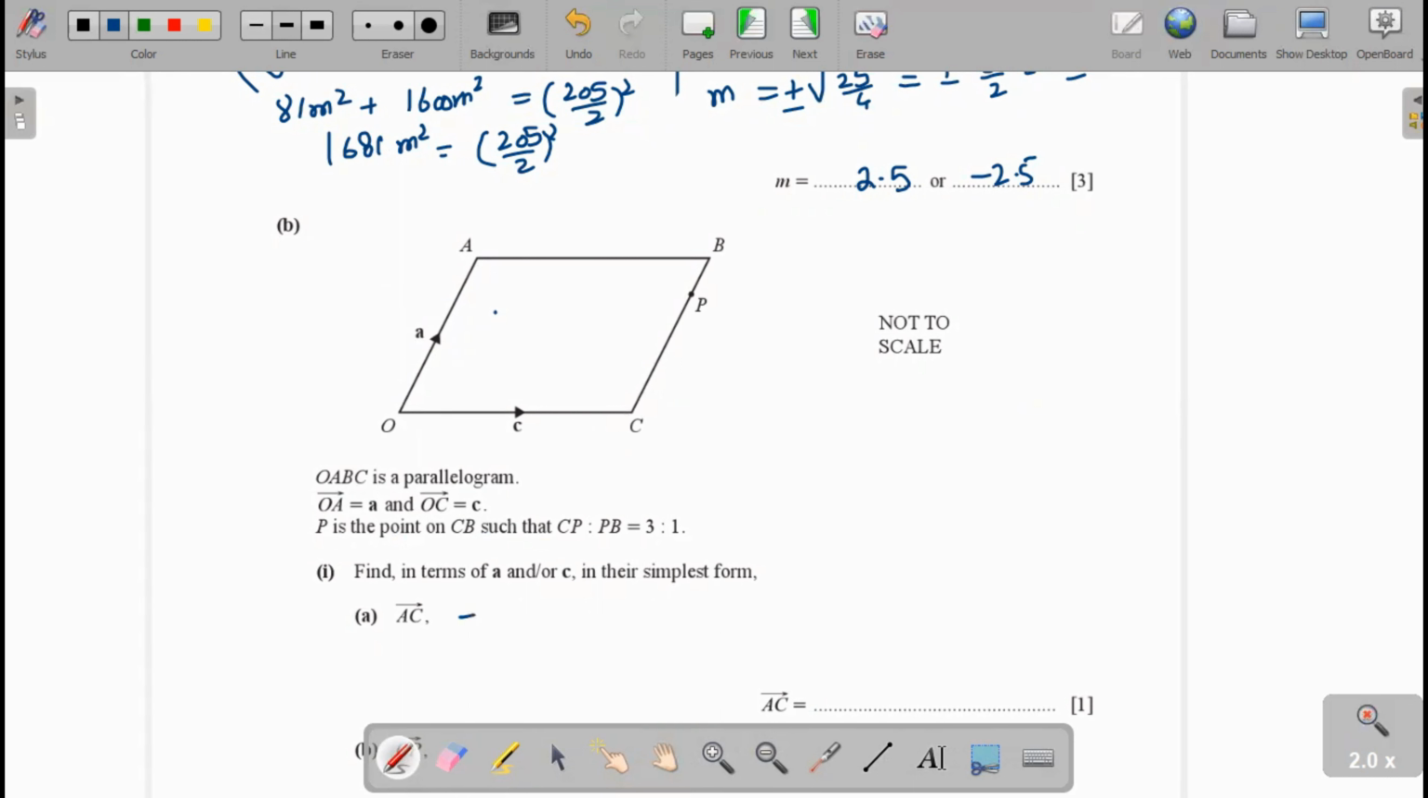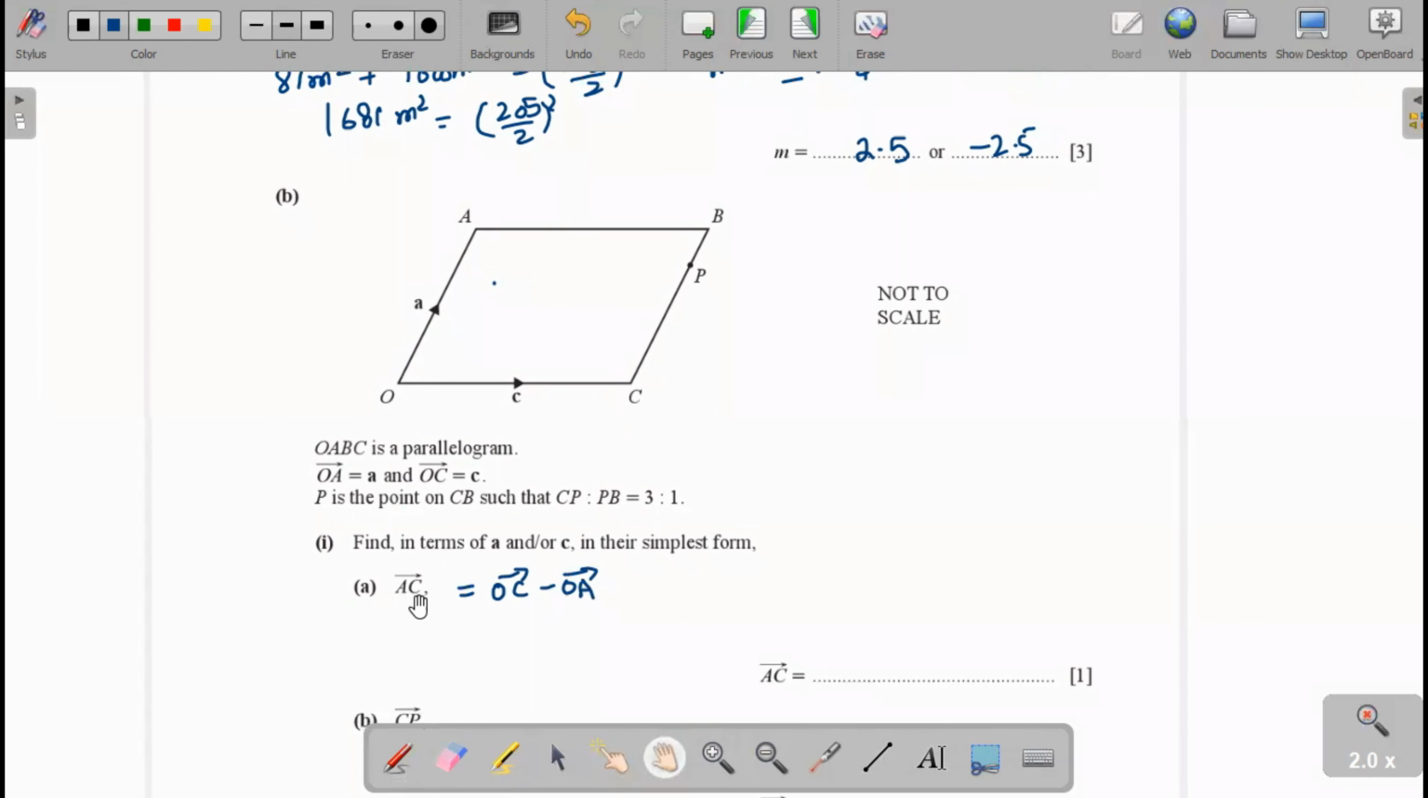Now you know the formula of AC is OC minus OA. You can write the vector AC as OC minus OA. Now here OC position vector is C and OA position vector is A. Therefore AC equal to C minus A.